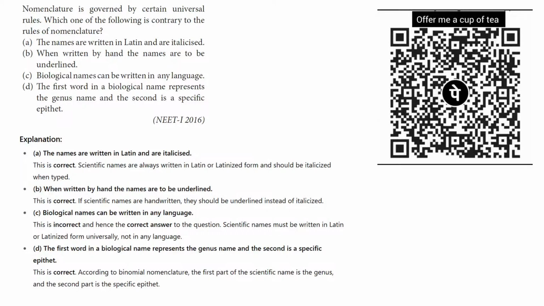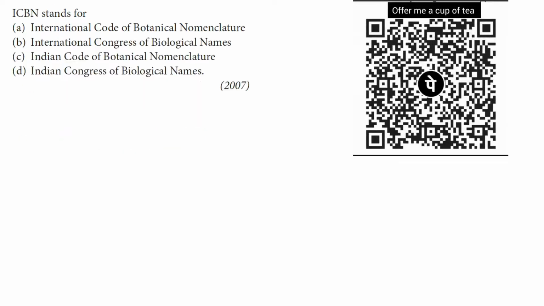But in this question, it is also asked which one of the following options is incorrect about the biological nomenclature of organisms. So let's move to the next question.